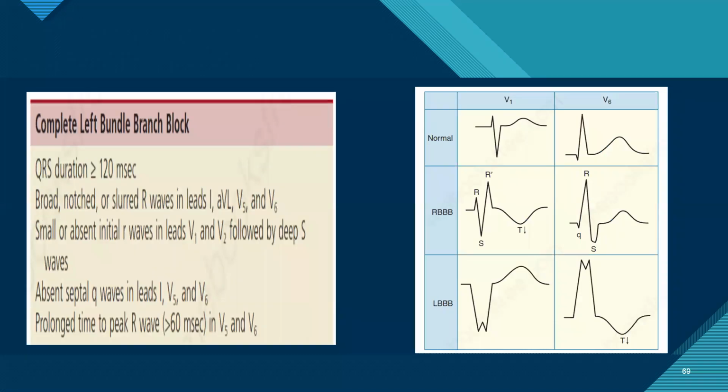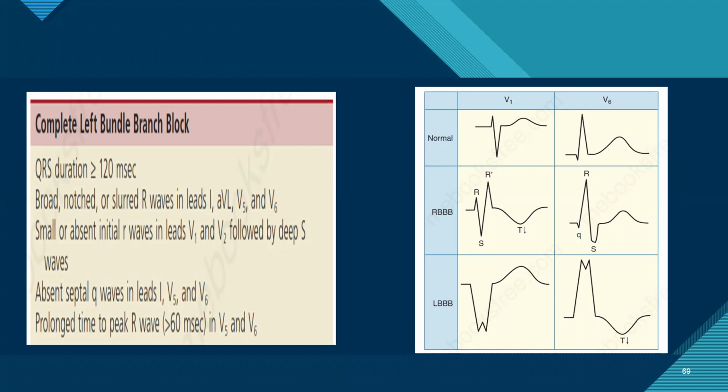Coming to complete left bundle branch block, first QRS duration should be more than 120. R waves are absent in I, aVL, V5. Initial R waves are absent in V1, V2, followed by a T wave. Absent septal Q waves in V1, V5, V6.